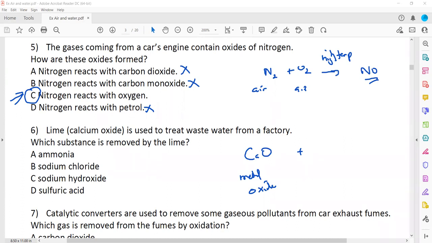So calcium oxide will be a metal oxide, or a basic oxide. And if this is a basic oxide, the basic oxide can react with acid only. So calcium oxide will react with acid. So which one of them is acid? Sulfuric. D is the right answer.